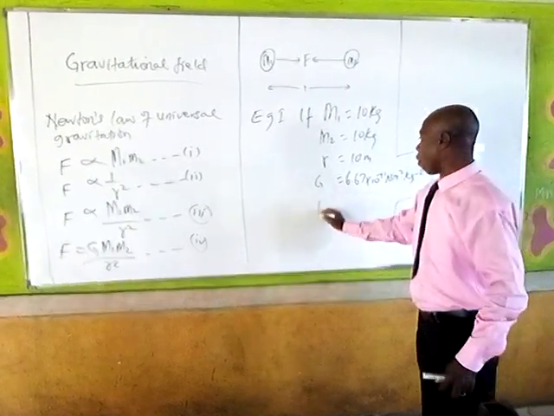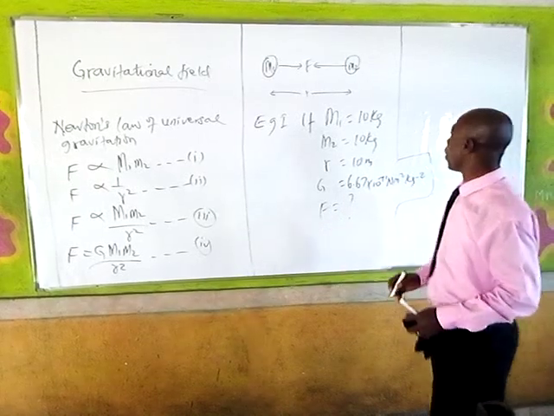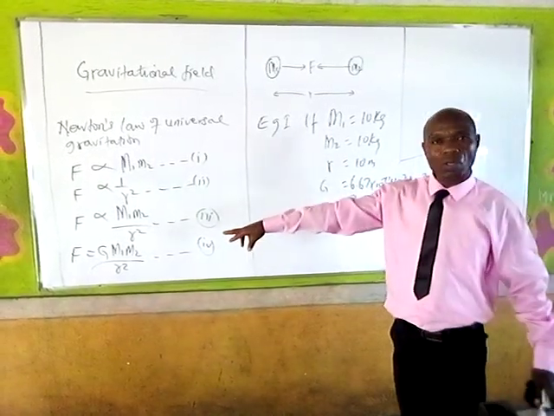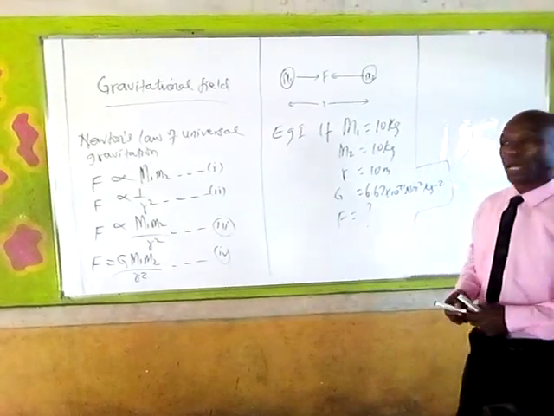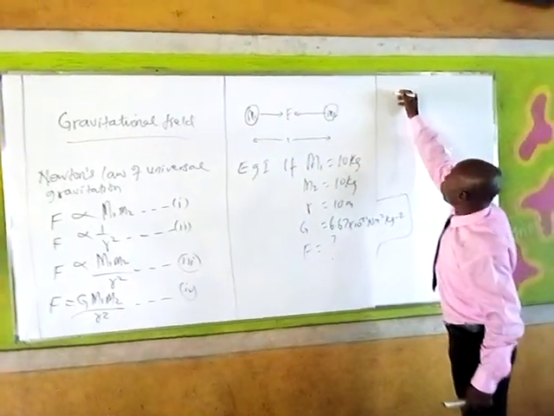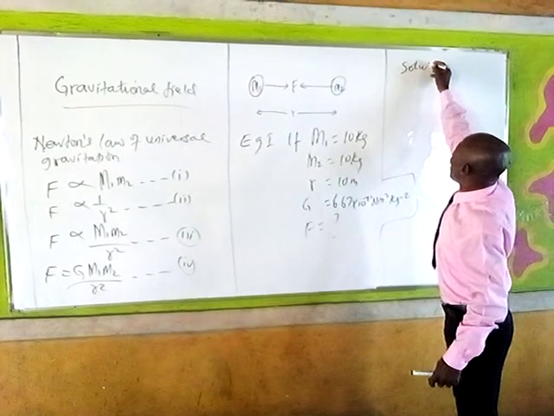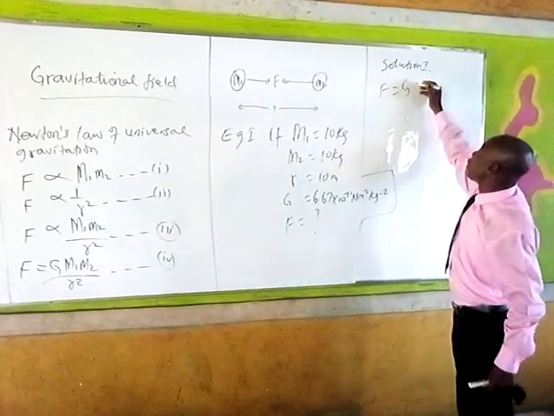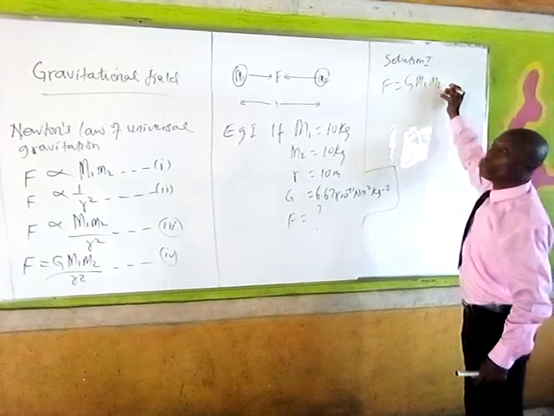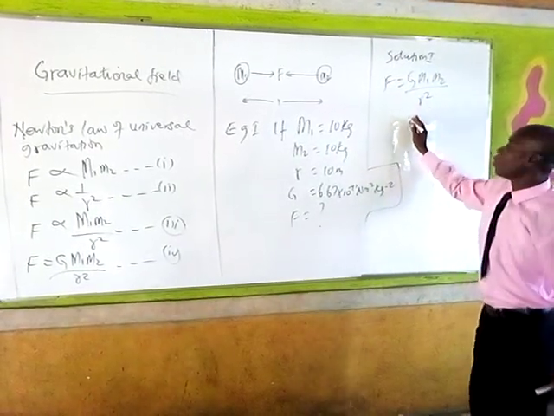So if you are looking for force of attraction between them, we can invoke that formula to find the force of attraction between them. So we have solution. Solution here, F is equal to G M1 M2 all over R squared.